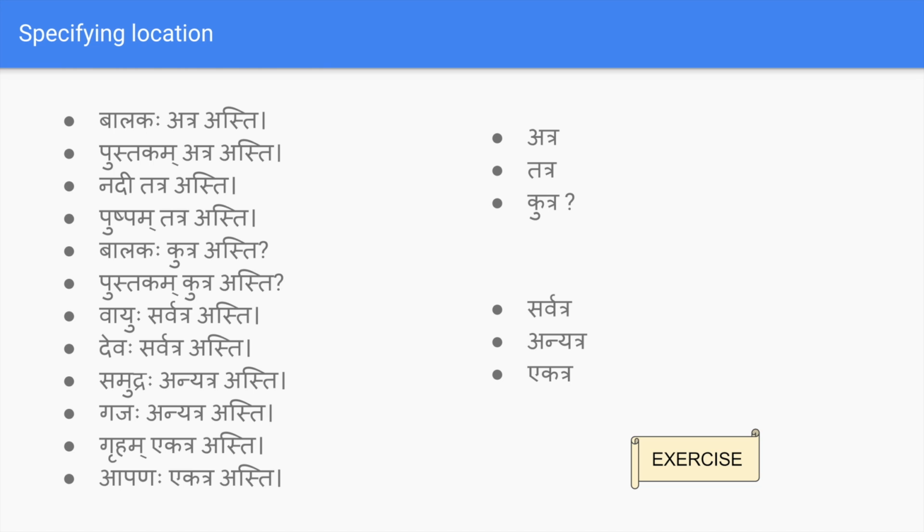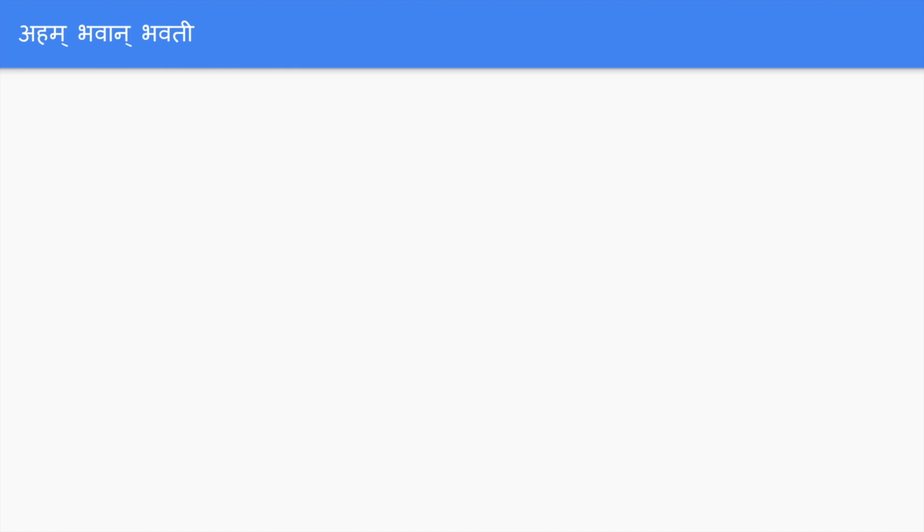So I can say my computer is nearby, so I can say sanganakam atra asti, and the door is far, so dwaram tatra asti. This slide introduces a couple of words like aham, bhavan, bhavati. So these are the three words.